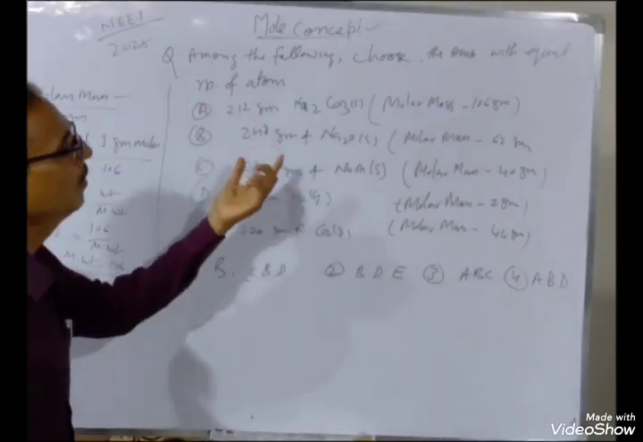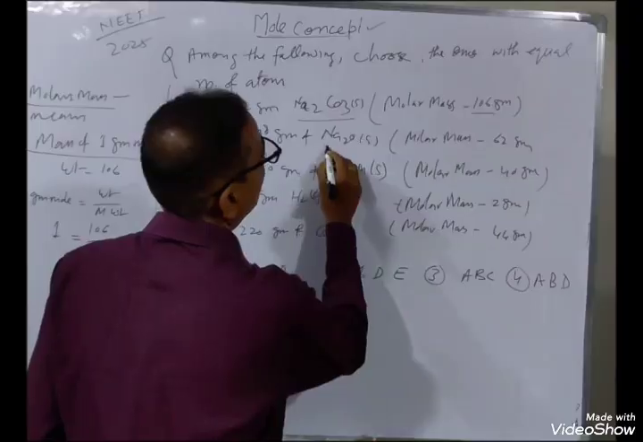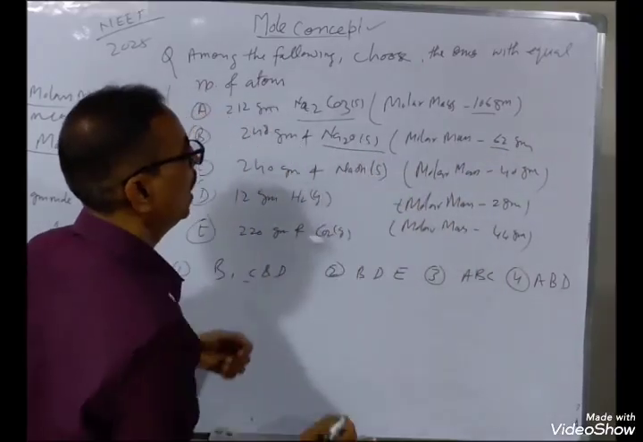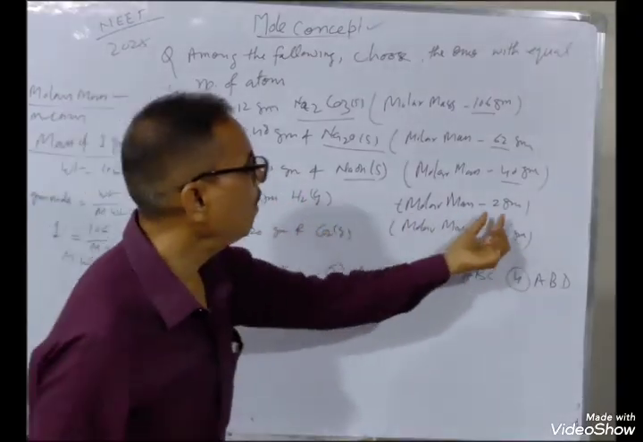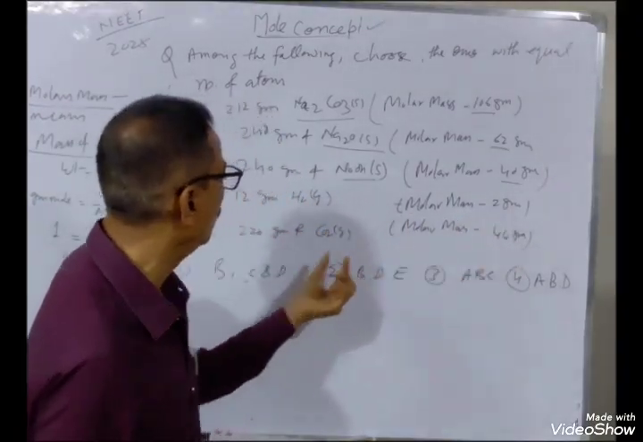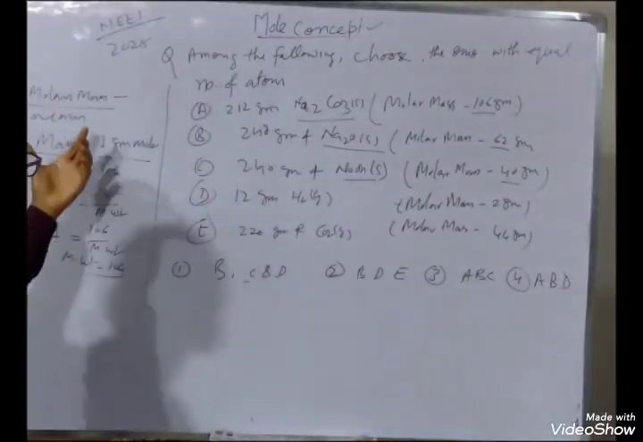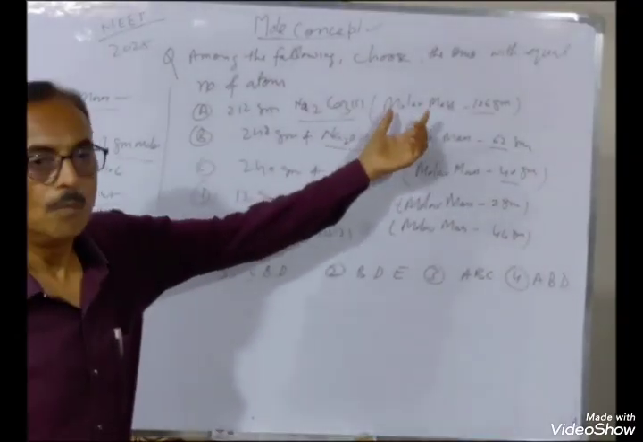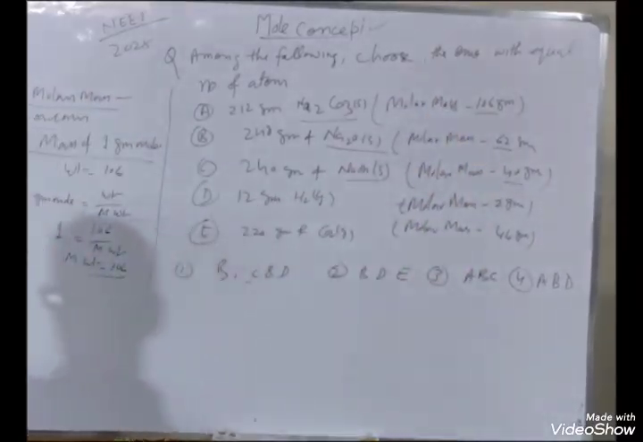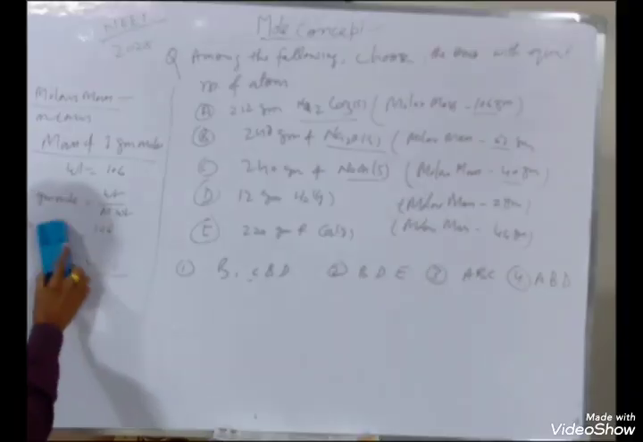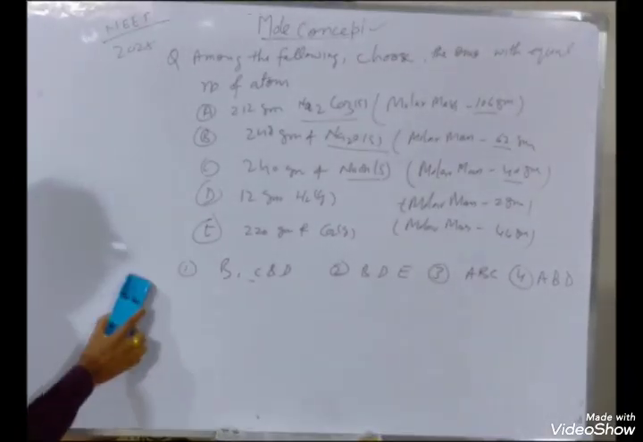So let us see. This is the molecular weight of this. This is the molecular weight 62 of this. NaOH, this is the molecular weight. H2, this is the molecular weight. Hydrogen का molecular weight 2. Carbon dioxide molecular weight of 45. Understood? What is the term? Molar mass. Molar mass means mass of 1 mole. So now we will check the number of atoms. I will tell you in short.